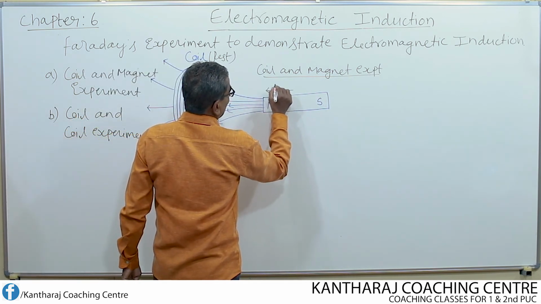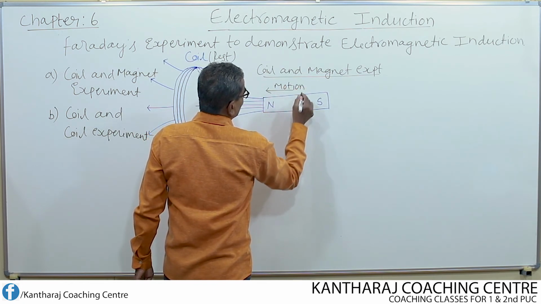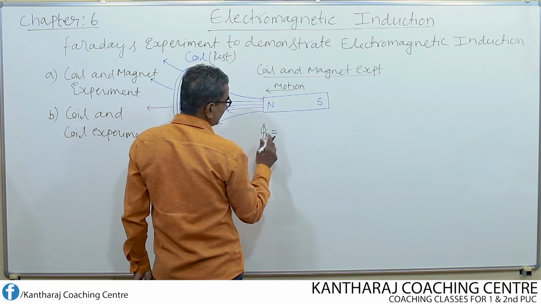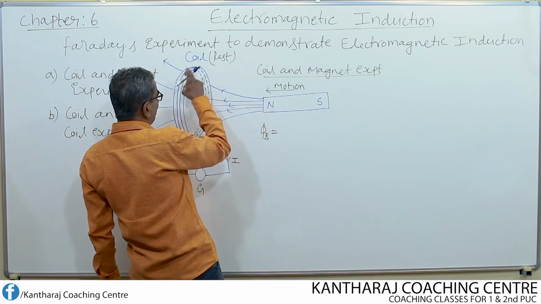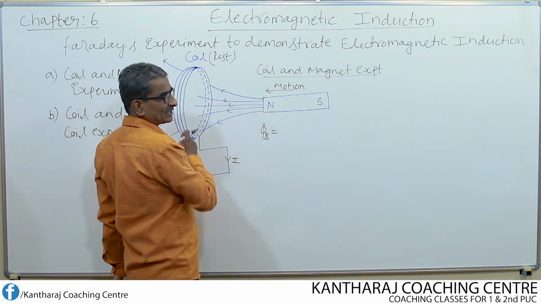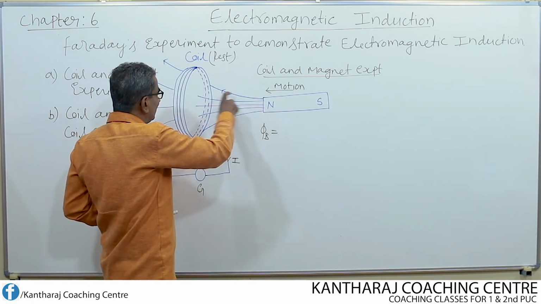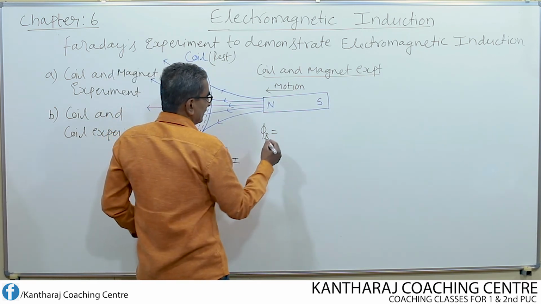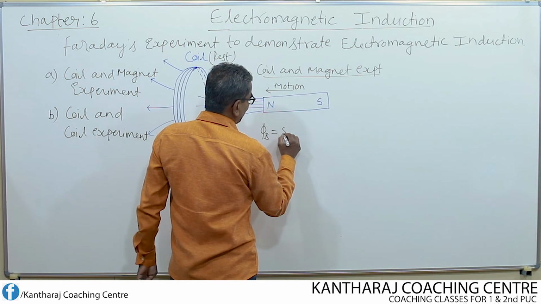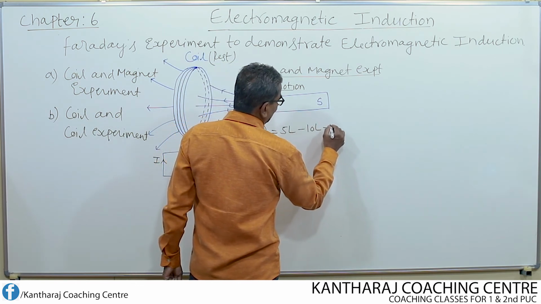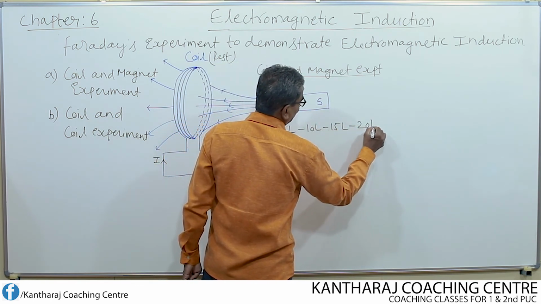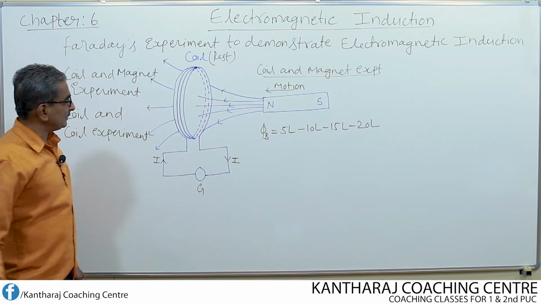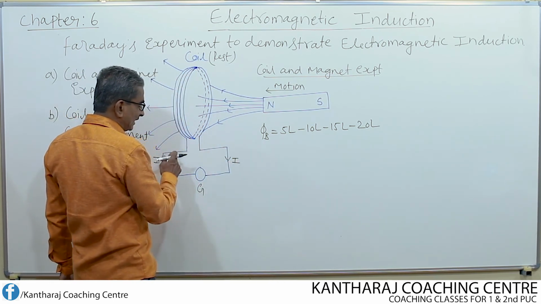So move the north pole of the bar magnet. What happens in this case? The flux goes on increasing. Say for example the magnetic flux, that means the number of lines of force passing through or cutting this coil. Cutting this coil means just linking up, that is, passing through the area of the coil. It may keep increasing. Say, 5 lines may become 10 lines, 10 lines may become 15 lines, 15 lines may become 20 lines. As a result of this, an EMF is induced in the coil, thereby current also starts flowing.